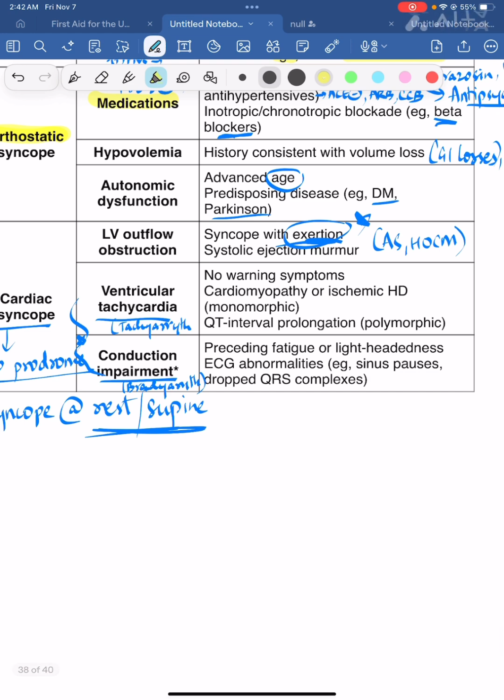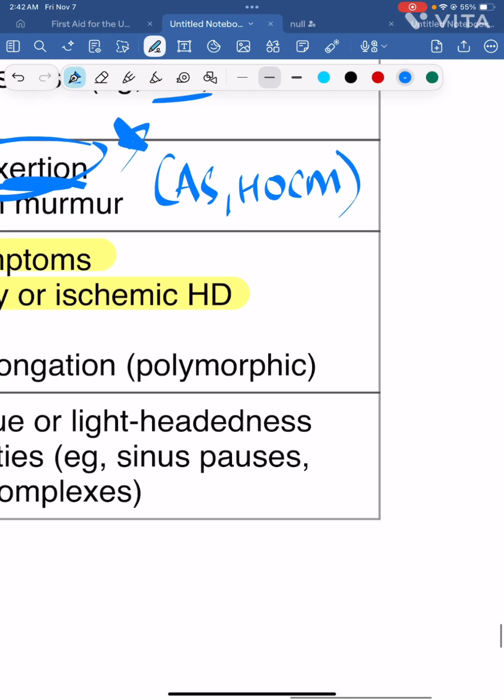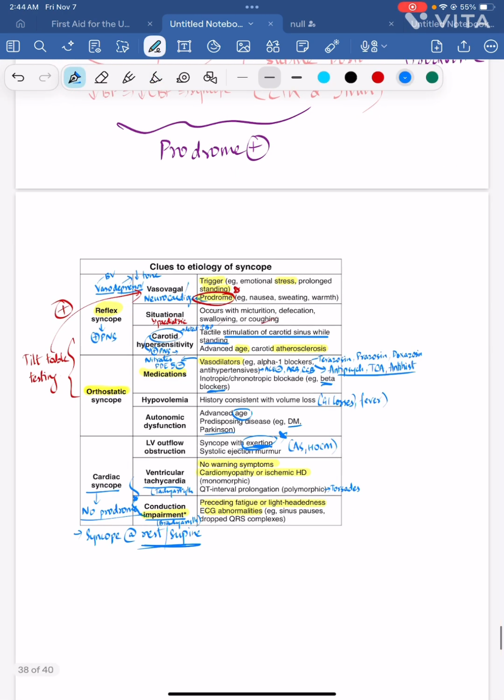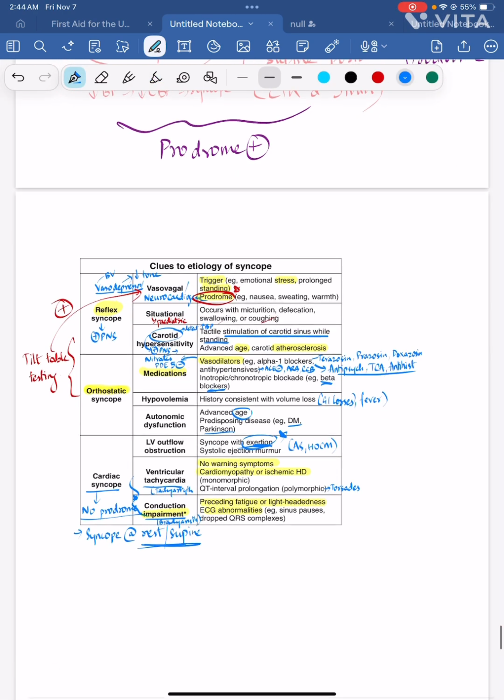As we had discussed, there are no warning symptoms, cardiomyopathy or ischemic heart disease. And then QT interval prolongation is torsades. Polymorphic is torsades de pointes. So conduction impairment may have preceding fatigue or lightheadedness. ECG abnormalities may be present. This sums up a majority of the points in syncope, right?